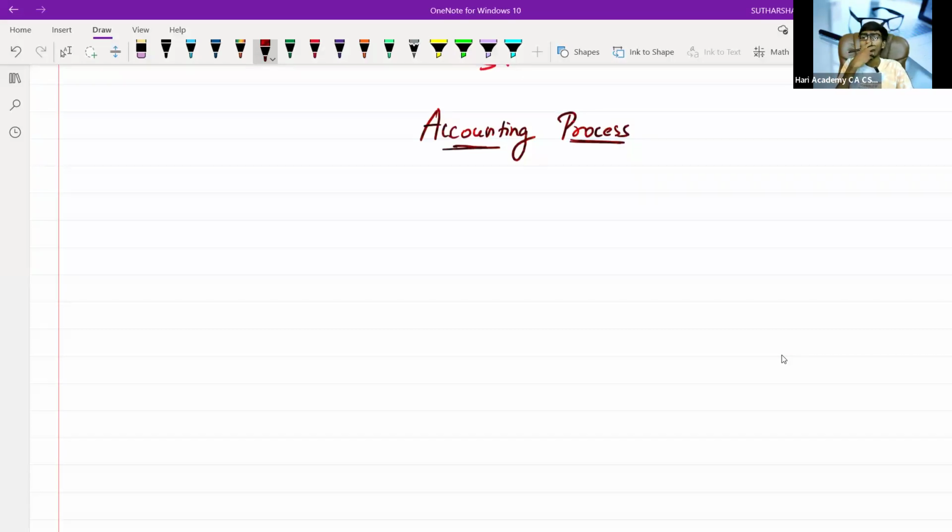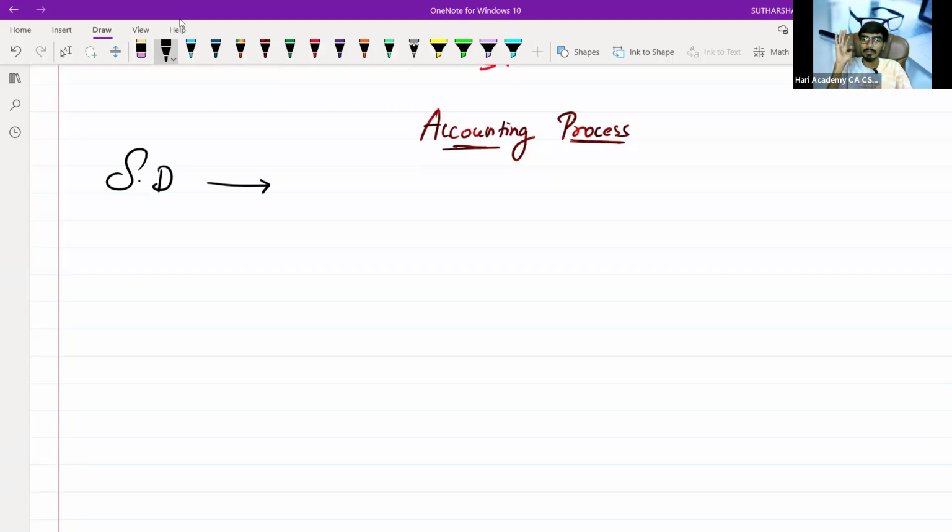First, what is an accounting process? Very first thing, I'm not going deep into that accounting process right now. Surely I will go into depth later, but I'm just saying a prima facie thing. First, it should start with the source document.